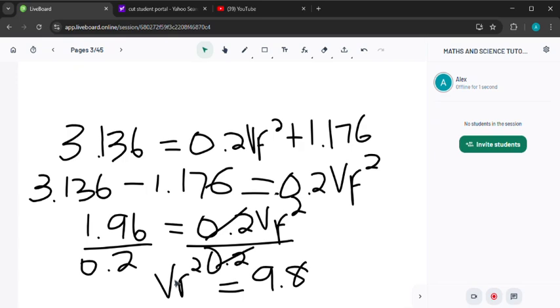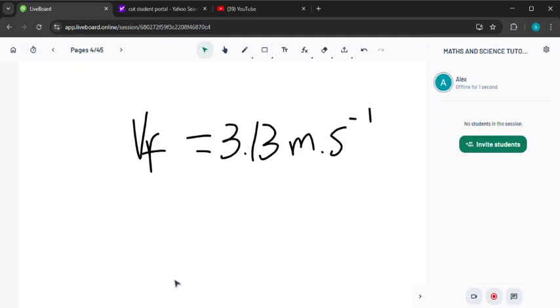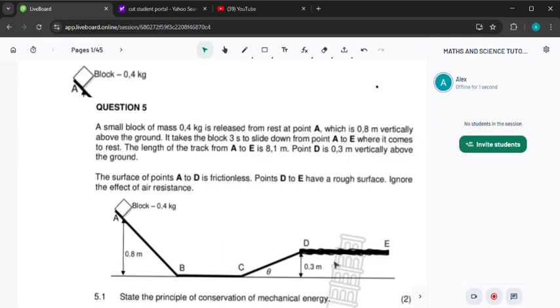So how do we remove that square? We just introduce the square root on both sides, and when we do so we will be left with vf, and the square root of 9,8 is equal to 3,13 meters per second, and that is the final velocity at point D. The velocity at point D, that's how we do that question.